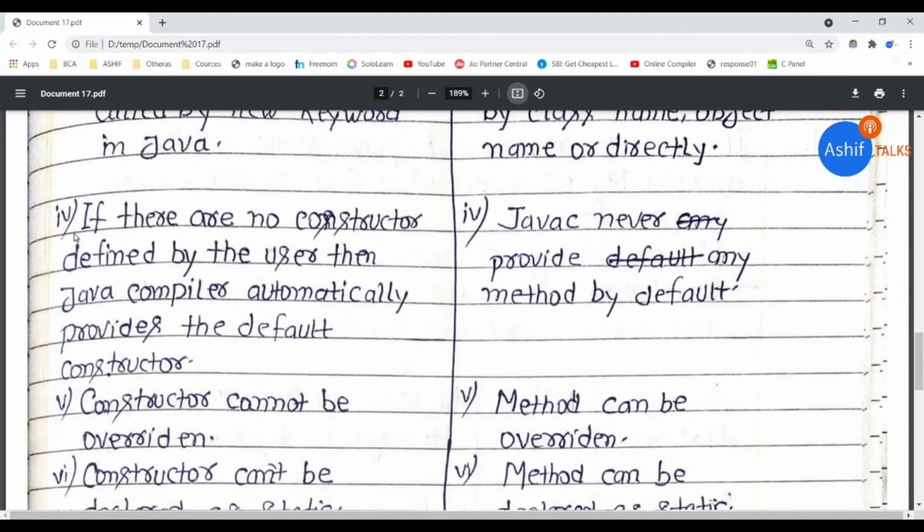So now, the fourth difference. If you do not create any constructor in your class, then the Java compiler will automatically provide you a default constructor. But in the case of a method, the Java compiler does not provide any default method.